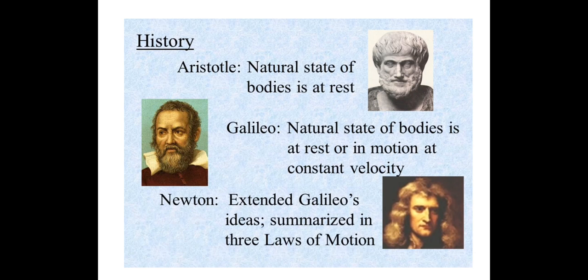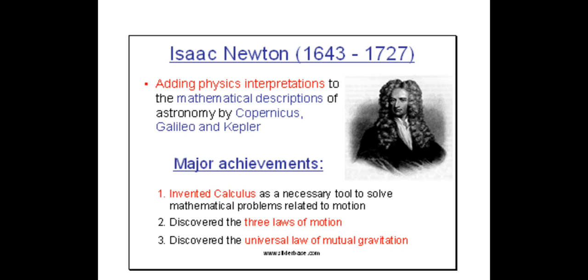Aristotle told that the natural state of bodies is at rest. Galileo told that the natural state of bodies may be rest or motion at constant velocity. My main idea in telling you this is that the mathematical derivation was done by Galileo, Aristotle, and Copernicus, and the physical interpretation was done by Isaac Newton in the form of three laws of motion. Other than this, Isaac Newton also invented calculus and discovered the universal law of gravitation, which we will study in the next chapter. These three laws of motion are very important because they are the fundamentals of classical physics.